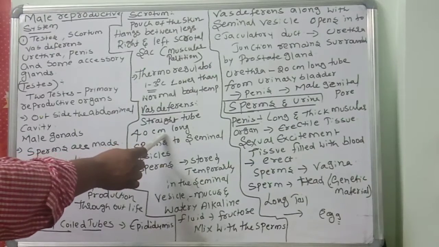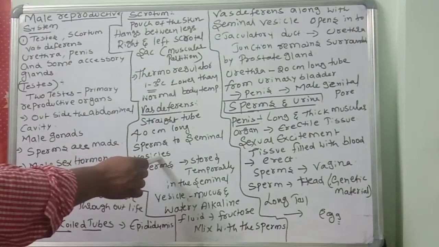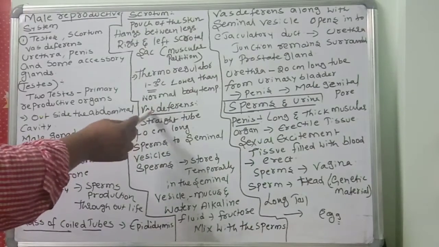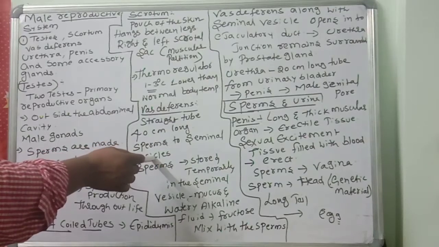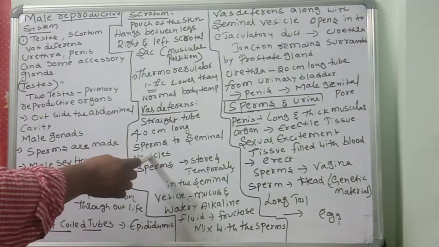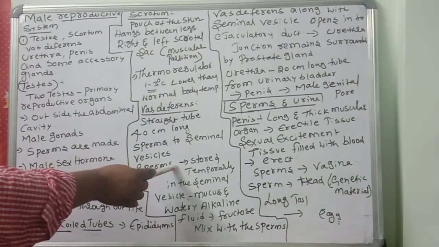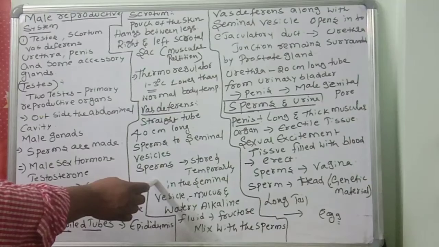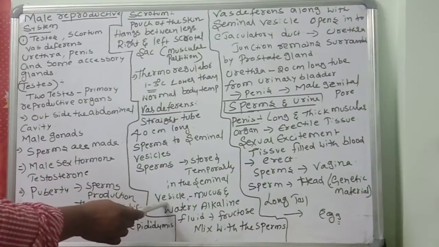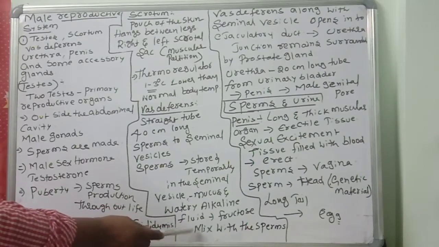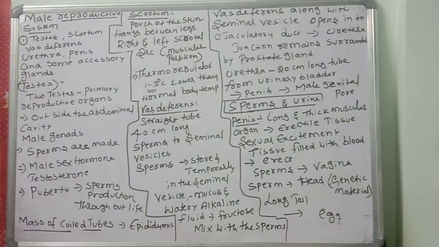It carries the sperms to the seminal vesicles. The vas deferens collects the sperms from the testis and sends them to the seminal vesicles, where the sperms are stored temporarily. In the seminal vesicles, mucus and watery alkaline fluid containing fructose mix with the sperms and form semen. The fructose provides nourishment to the sperms.